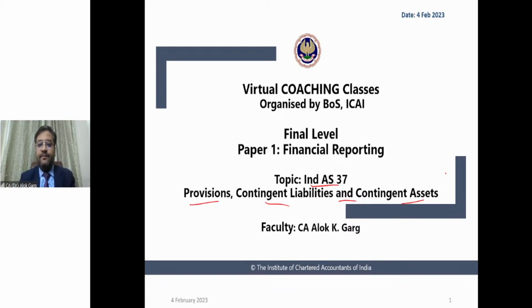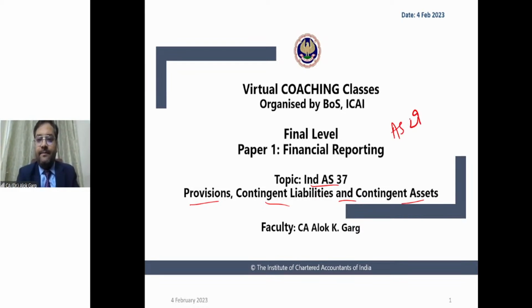So students, in the Indian GAAP scenario, our old standard is AS 29, which takes care of provisions, contingent liability, and contingent assets. AS 29 is there, which we are already aware of.